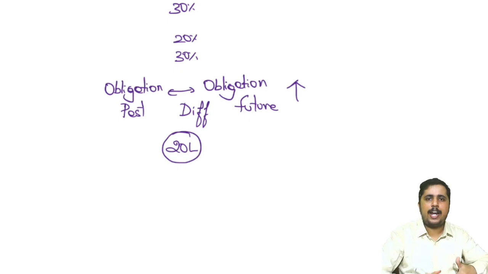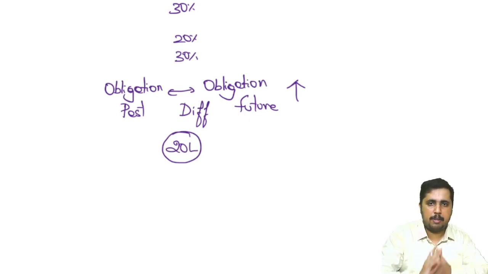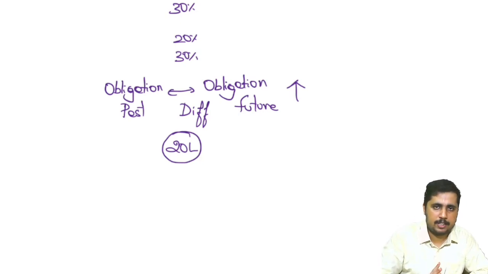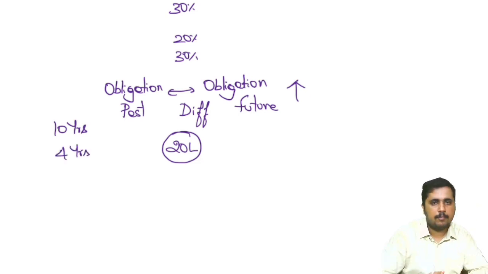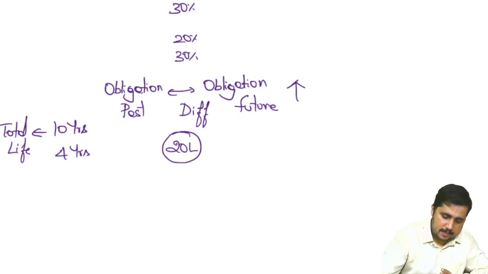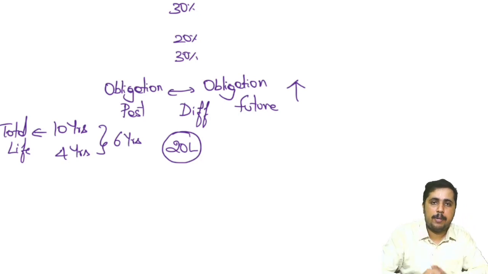Okay, we again called the actuary and told them that we are making the change, and asked what to do. He said we may have to create an additional 20 lakh obligation. But let's assume that the overall period we have is 10 years, and till now 4 years have elapsed. 10 years is the total life, which means how many years are still remaining? 6 years are remaining. 20 lakh is the additional obligation I have.